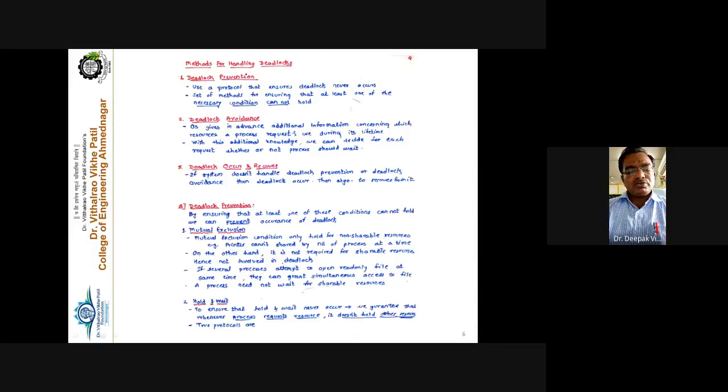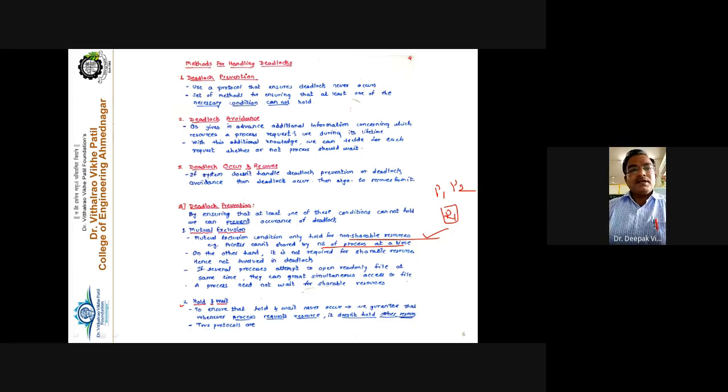So we have to see how to prevent mutual exclusion, how to prevent hold and wait, how to prevent no preemption, and how to prevent the circular wait condition. The mutual exclusion condition only holds for non-shareable resources. Everybody knows that. If resource R1 is non-shareable, and there is a process P1 and a process P2, a printer, for example, cannot be shared by a number of processes at a time. Multiple processes cannot print their output on the printer. Once a process is printing, the printer remains with that particular process till its complete end.